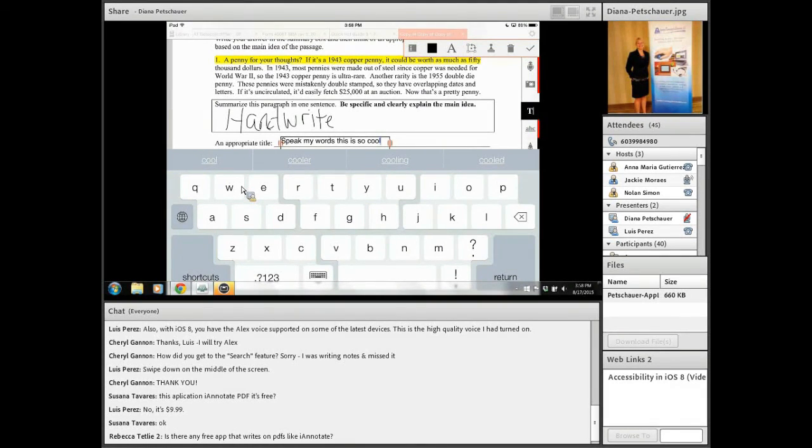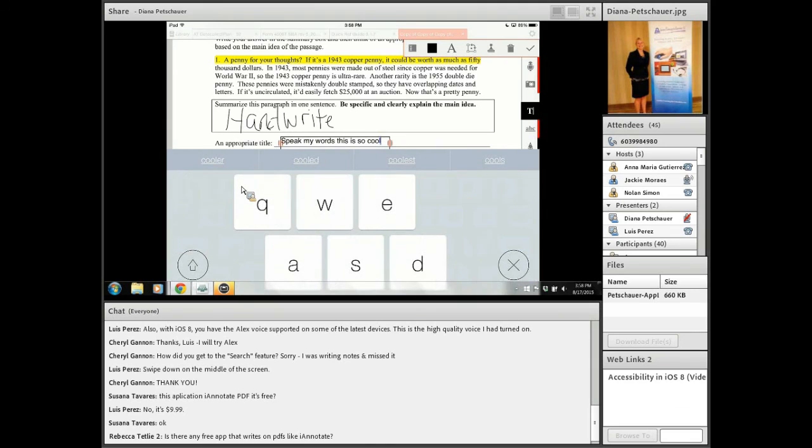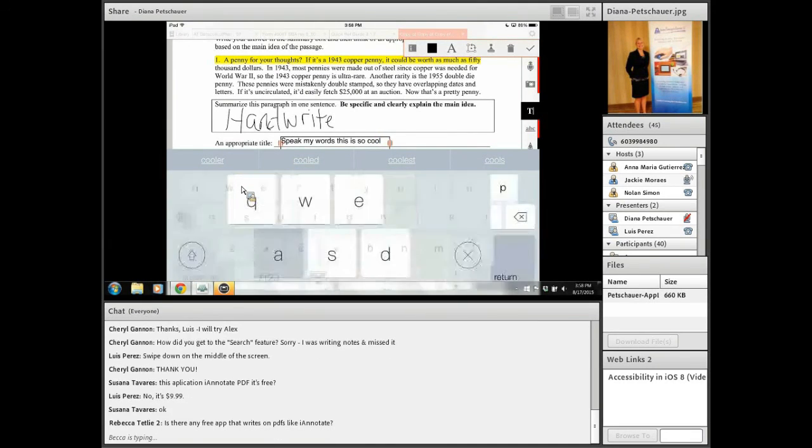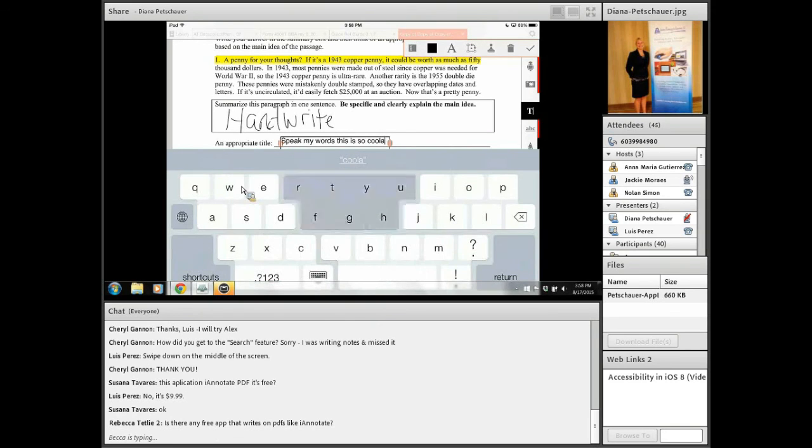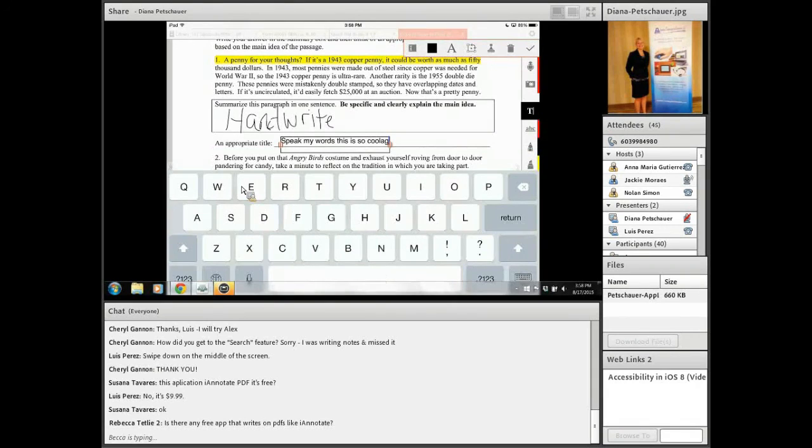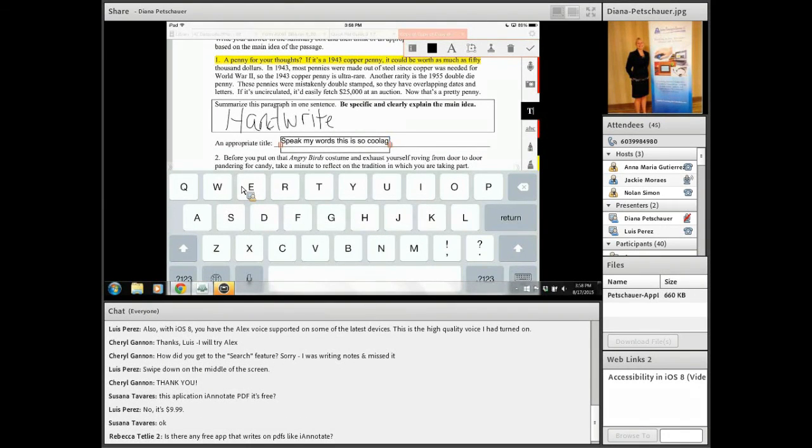But we'll move on to this one as well, the Big Keys keyboard. You can see that this is separated chunks of the letters into different groups. So for example, if I wanted to type A, I can tap on that group, and now I can tap the letter A or W or E. It makes it larger for me to see, and I can choose what letter I want. If I tap on another section, it becomes large, and then I can tap on the letter that I need. So some different options for adaptive keyboards, and now we're back to the typical on-screen keyboard.